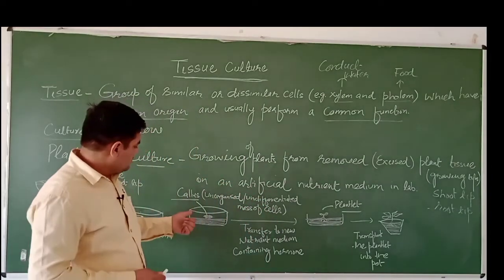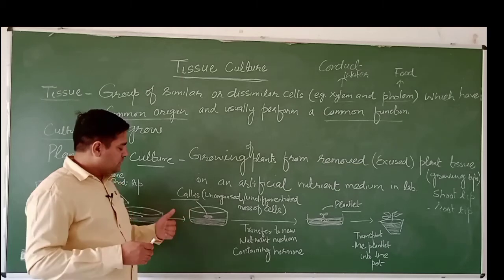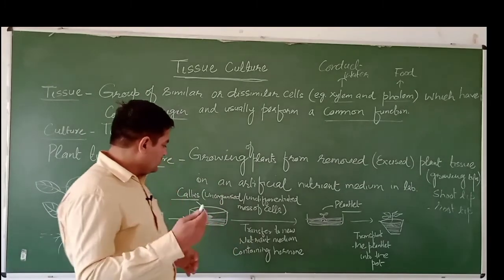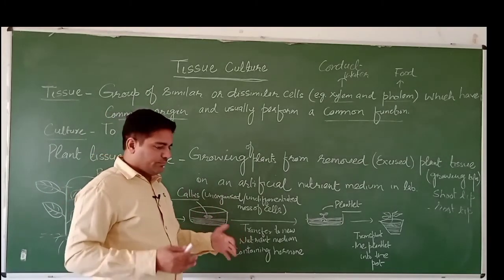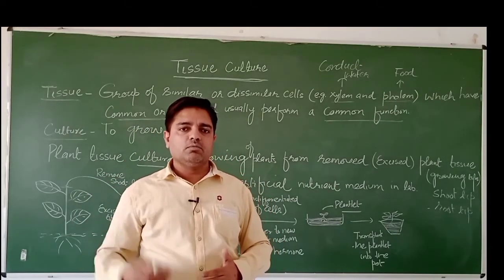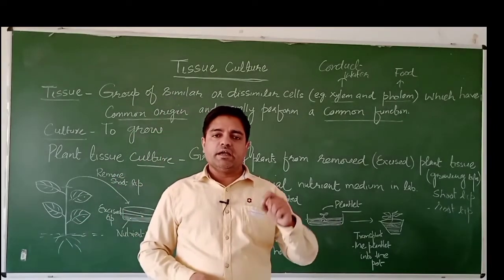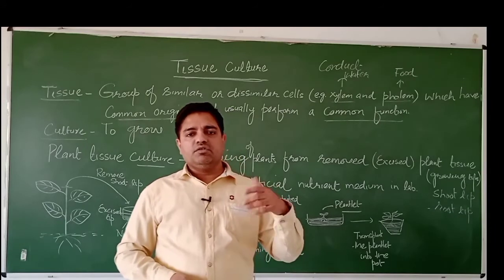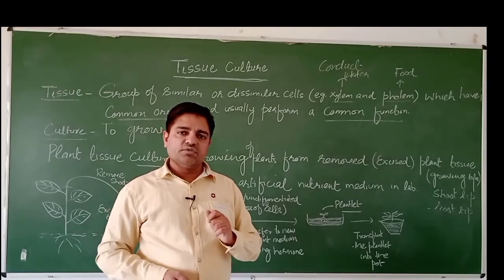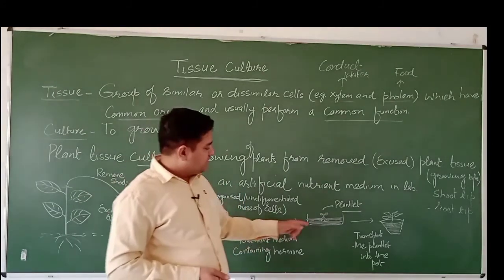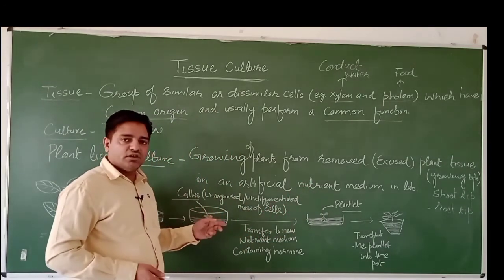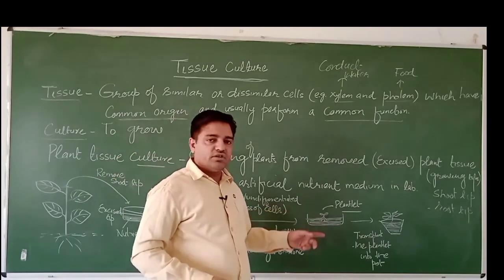It means this tip will form a callus, a mass of cells which is not organized, and now we transfer this callus onto a new nutrient medium containing hormones. Actually, hormones play an important role in plant differentiation. Do you know what differentiation is? Differentiation means to differentiate between the shoot and root. So callus is unorganized, undifferentiated, and this plantlet is differentiated.